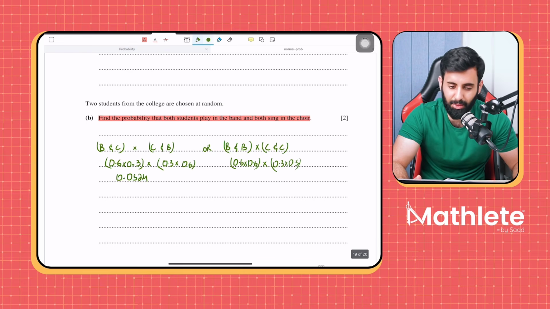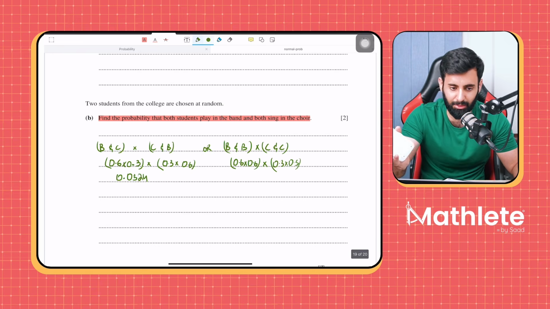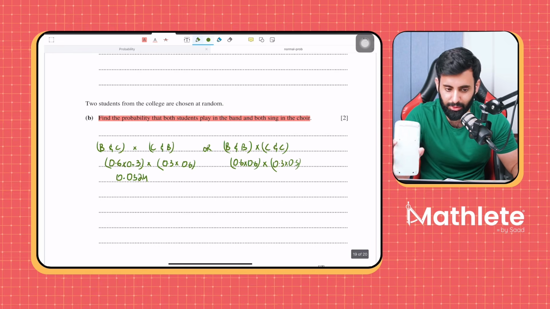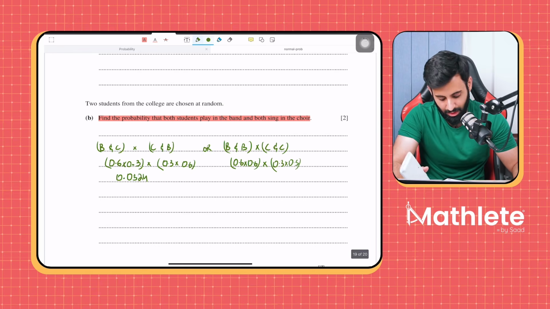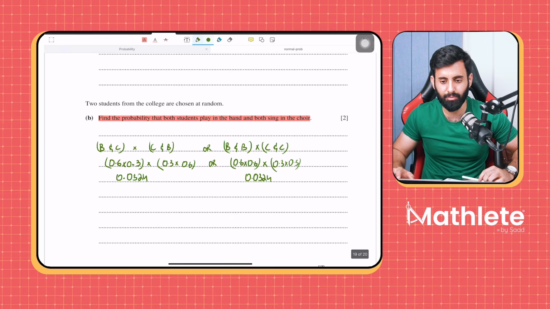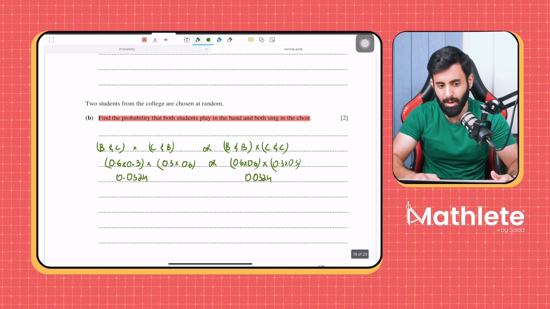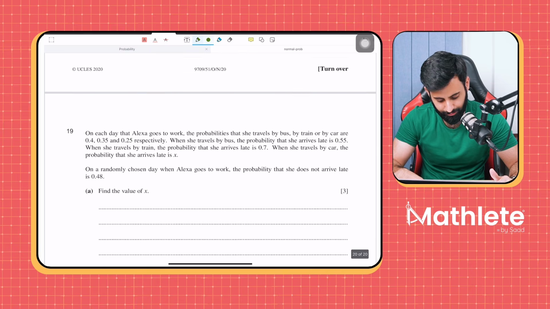Here it's not like with or without replacement. The probability remains the same, irrespective of whether it's the first, second, third or fourth student. So if you work this out, you get the same answer. Only because this is multiplication, the order really doesn't matter. But is it right to say this B and B?